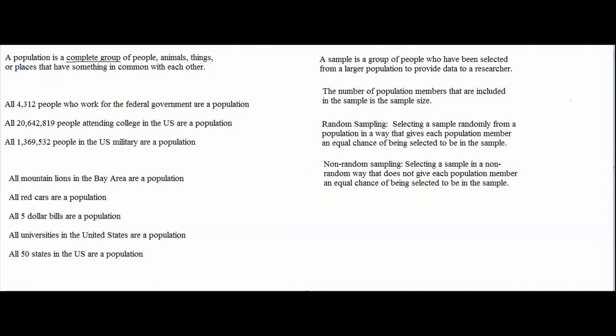Also, if I put out an advertisement that says that I need people who are willing to take a survey, then I'm using non-random sampling because not everyone has an equal chance of being selected. Only the people who read the advertisement and are interested enough to contact me will be included in my sample. Random sampling is sometimes called probability sampling, and non-random sampling is sometimes called non-probability sampling. The reason why these terms are used is because random sampling gives all population members an equal chance of being selected, and non-random sampling does not give all population members an equal chance of being selected.